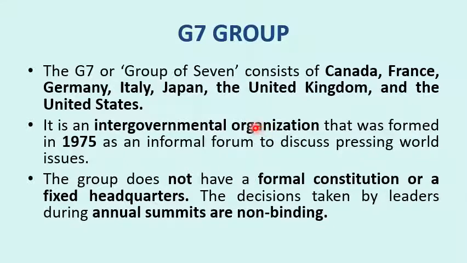But in the G7, these are generally called groupings or coalitions of various countries, and they don't have any agreement while formation. They don't have any binding force. Binding force means they don't have any legal force to implement the decisions that are taken by all these members. So it is up to a country's own decision, up to its freedom. It can implement or not implement the decisions that are taken by these informal groupings.